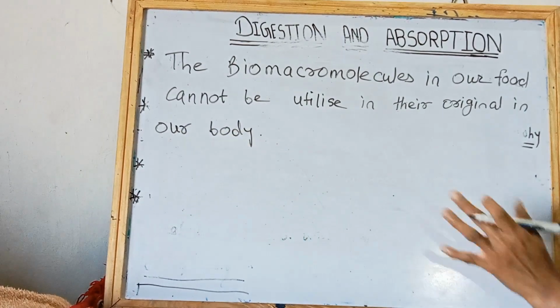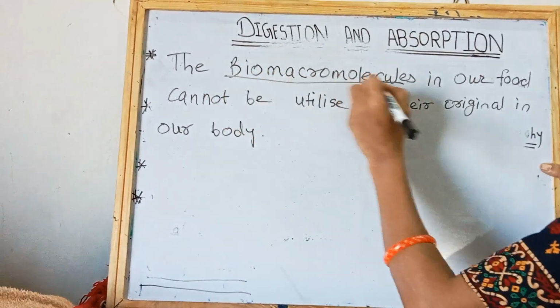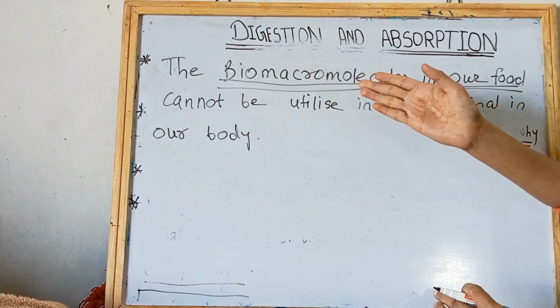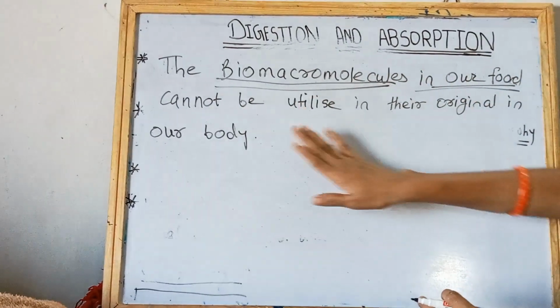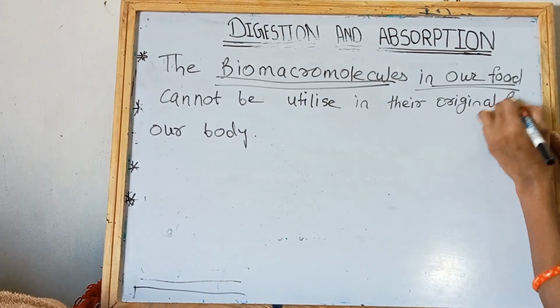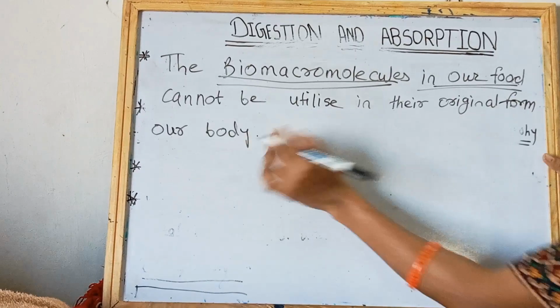Okay, friends, look at here. The biomacromolecules in our food cannot be utilized in their original form in our body.